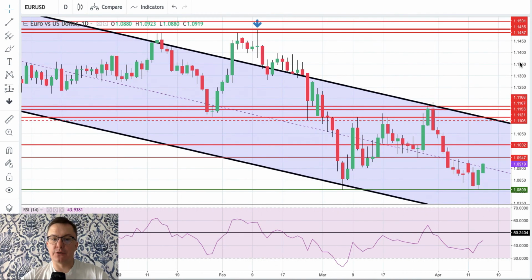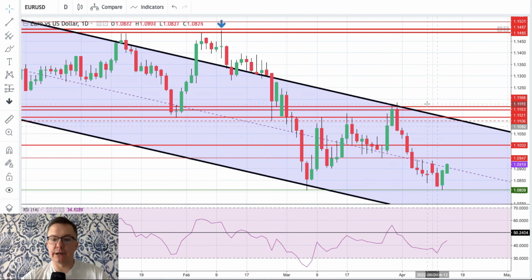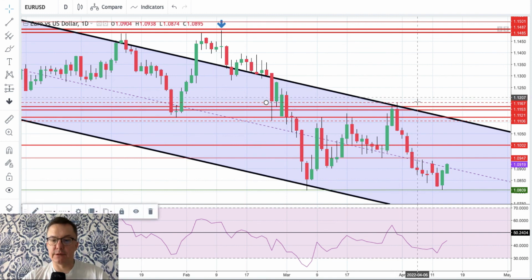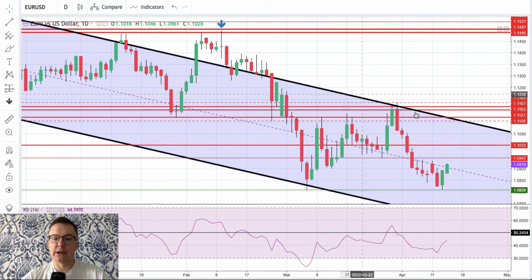However, there's the other thing here on the chart. We are now trading in the range. The range is between the double bottom, it looks like a double bottom ahead of the ECB interest rate announcement, at 1.0809 and the highs around 1.1185. So let me just put the level here, there you go. This is the current zone of the congestion zone, as I call it, where neither bulls nor bears are really in charge of the market, except for the long-term trend, which is down.